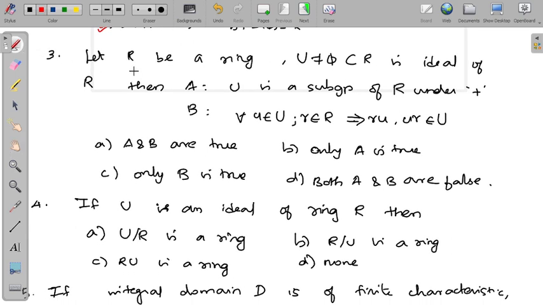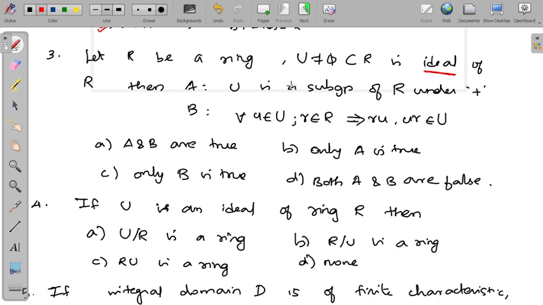Third question: let R be a ring. U not equal to the empty subset of R is said to be an ideal of R. Then the first condition: U is a subgroup of R under addition, and the second condition: for all u belongs to U, r belongs to R, ru and ur belong to U. So out of these four, which are the conditions satisfied for this ideal? These two conditions are also satisfied for the ideal. This is the definition of ideal.